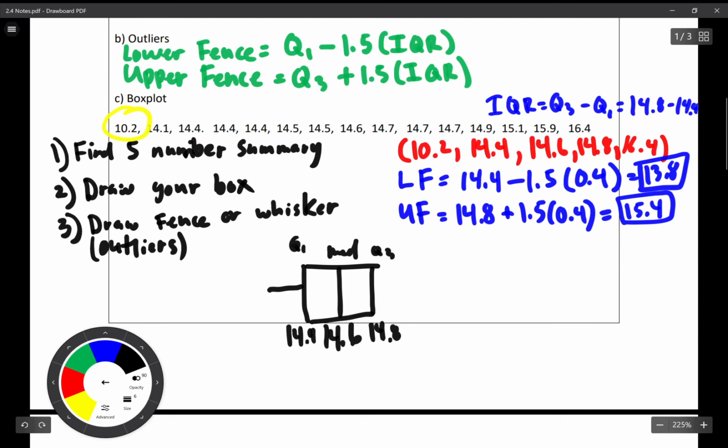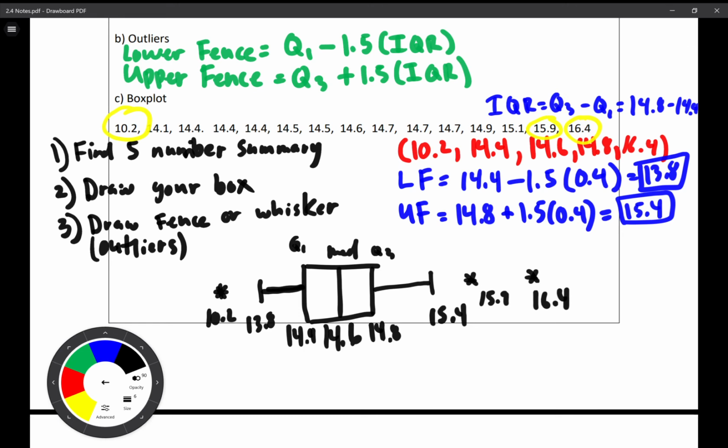Because it is a lower outlier, we're going to go to the actual fence. And how do I denote an outlier? Yes, good answer. This is an asterisk. So I know that that's an outlier. Okay. Looking at my upper fence, is there anything over 15.4? Yes, two numbers. So I'm going to go here to 15.4. Then I'm going to put an asterisk here. That's 15.9. And then 16.